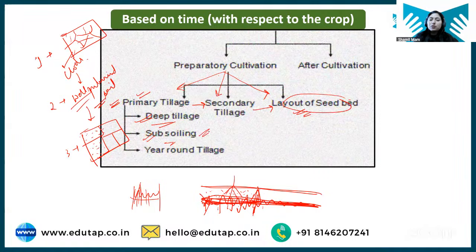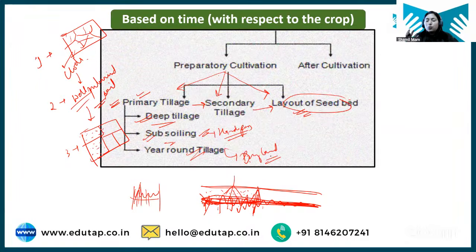This is also a question that was asked to you. The tillage operation that is done to break hard pan will be subsoiling. And what is year round tillage, students? Year round tillage is done like this: when you have cultivated the crop, you will obviously go for the tillage operation and sow the crop. But just after harvesting also, you will go for tillage. It is basically adopted in dryland areas.